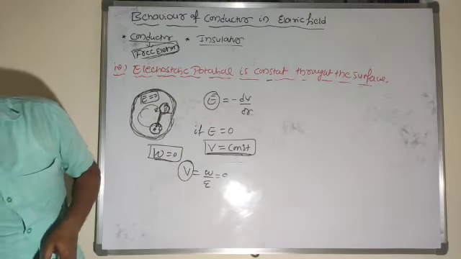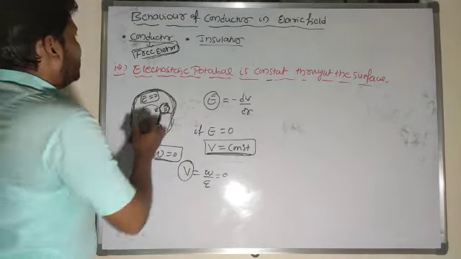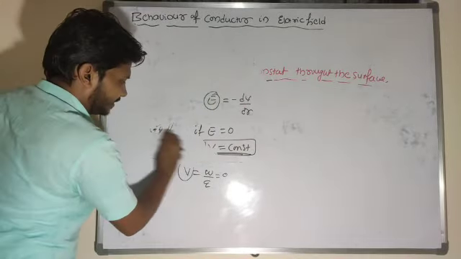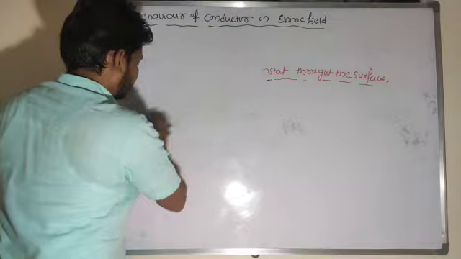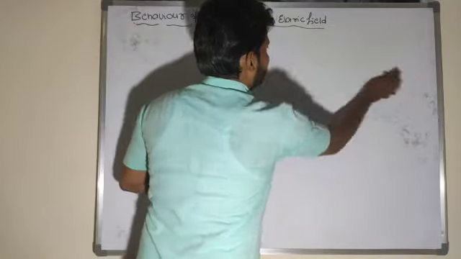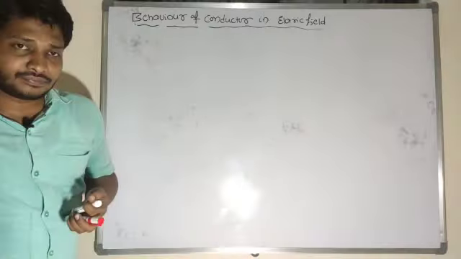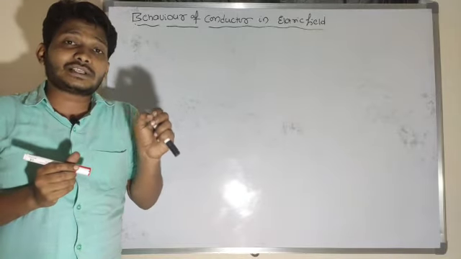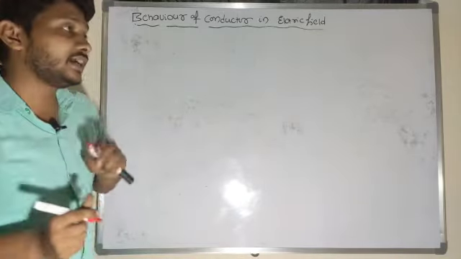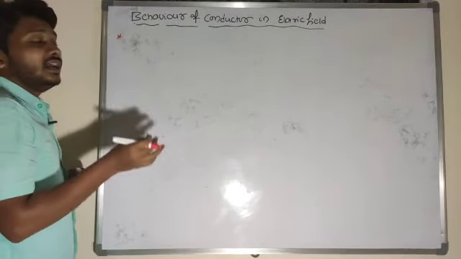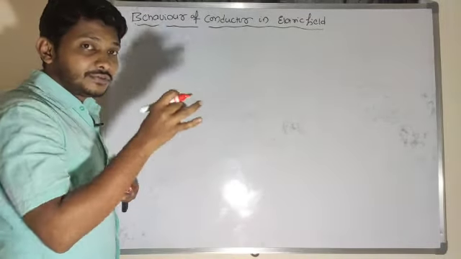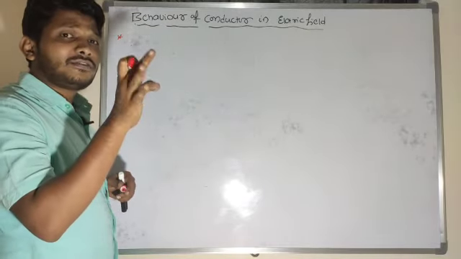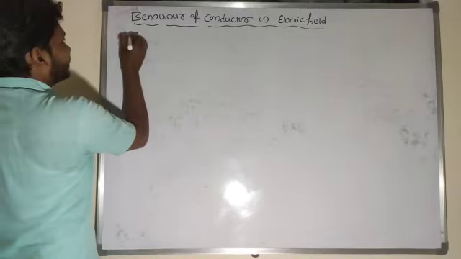So next one is, we'll look at the behavior of conductor in presence of external electric field. Next, electric field is always proportional to surface charge density. So electric field is proportional to what? Or electric field depends on which factor here? Electric field is always proportional to surface charge density.